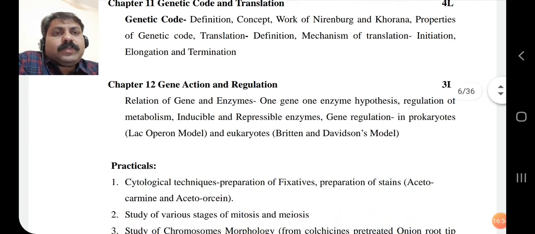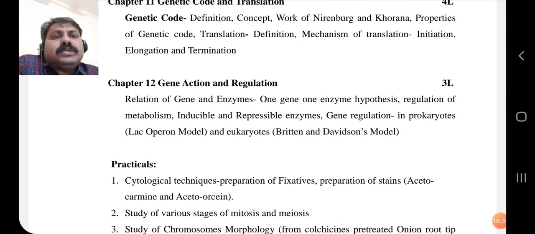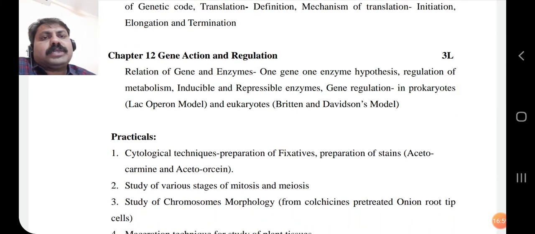RNA. Now when such genes or DNA are formed, these genes have some relationship with enzymes. So there is the one gene, one enzyme hypothesis. Then regulation of metabolism. Then there are certain enzymes which are called inducible and repressible enzymes. Some enzymes are formed from proteins, and these proteins or enzymes are responsible for inducing some processes.